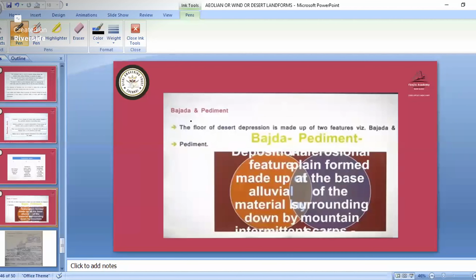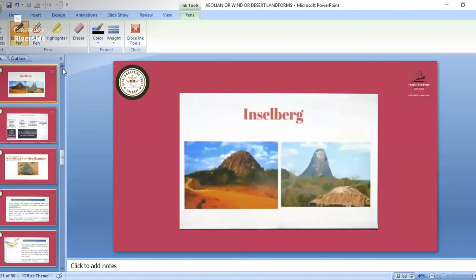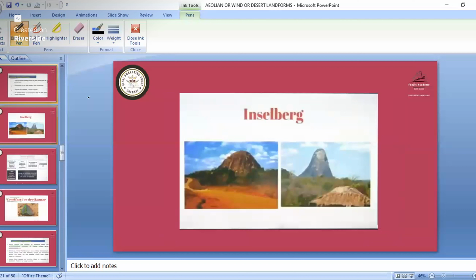Here we will see about the Bajada and pediment. In this, what will happen? The floor of a desert depression is made up of two features, that is Bajada and pediments. At this part we will see in a later stage. First we will see about the erosional landforms.